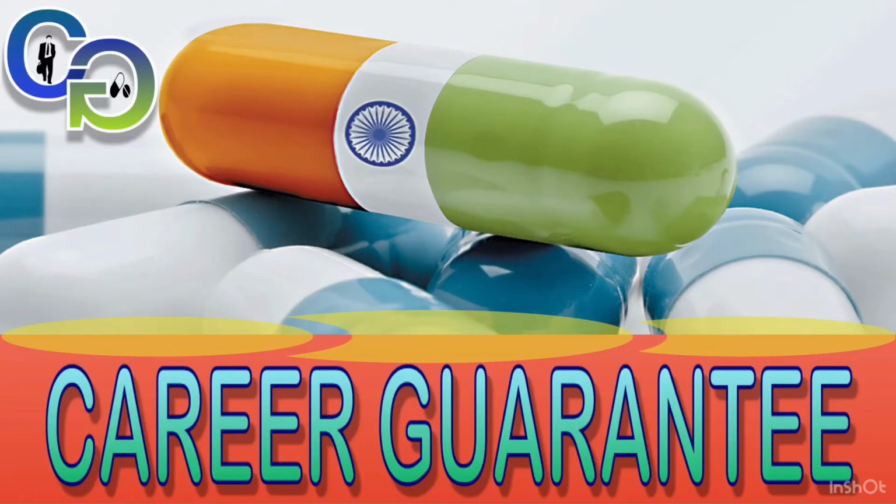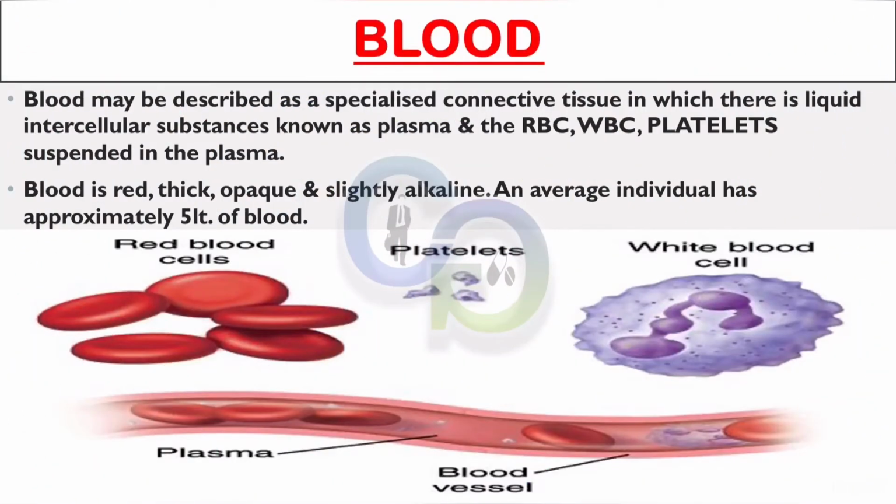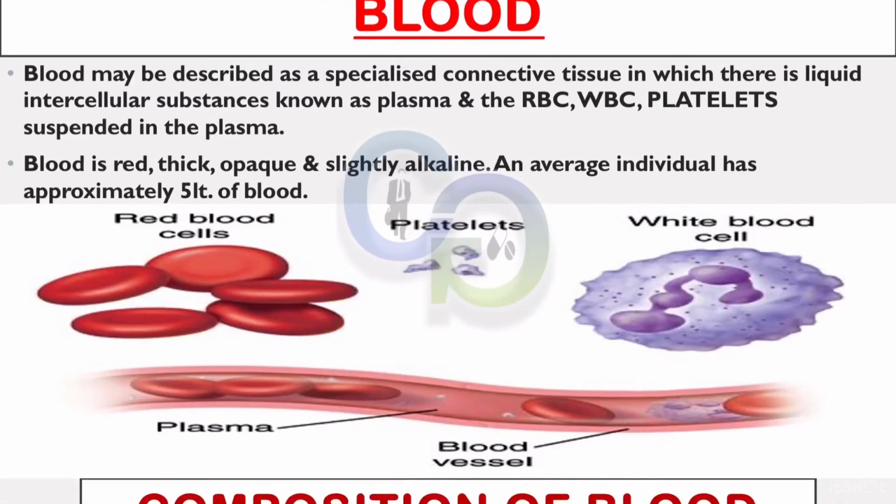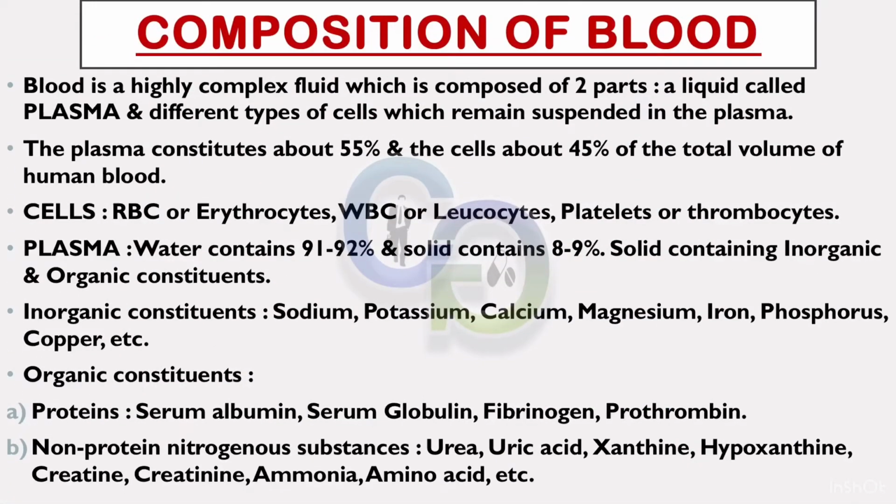Today we will discuss about the hemopoietic system. Blood may be described as a specialized connective tissue in which there is liquid intercellular substances known as plasma and the red blood corpuscle, white blood corpuscle and platelets suspended in the plasma. Blood is red, thick, opaque and slightly alkaline. An average individual has approximately 5 liters of blood.